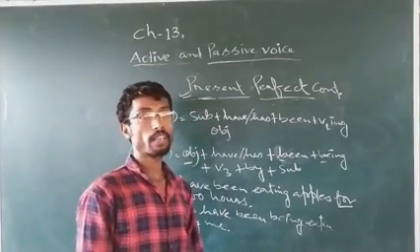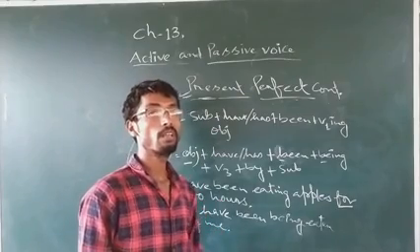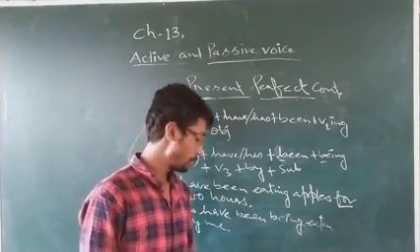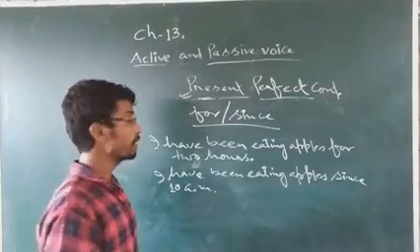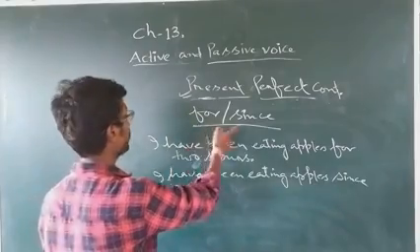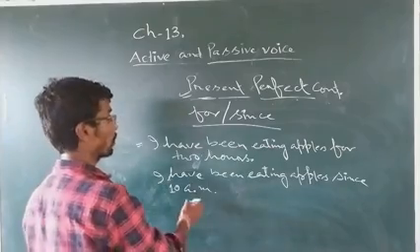In present perfect continuous tense, we get two words, for and since. Now we'll learn where to use for and where to use since. You can see two sentences. First, I have been eating apples for 2 hours.